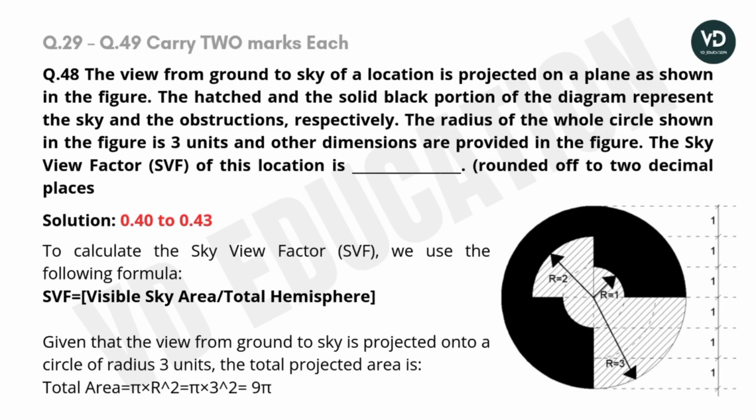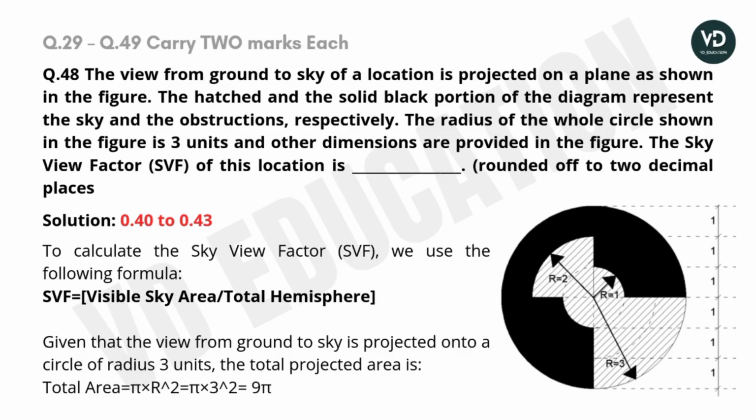The view from the ground to the sky of a location is projected on the plane as shown in the figure. The hashed and the solid black portion of the diagram represent the sky and the obstruction respectively. The radius of the whole circle shown in the figure is 3 units and the other dimensions are provided in the figure. The sky view factor SVF of the location is dash, rounded off to 2 decimal places. Let's discuss the solution. Calculate the sky view factor.